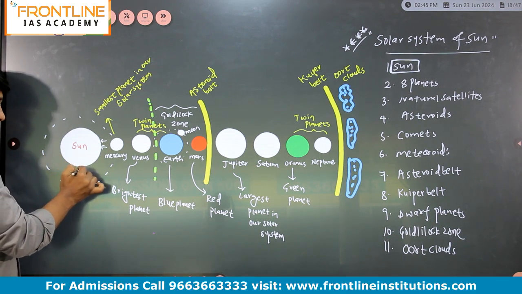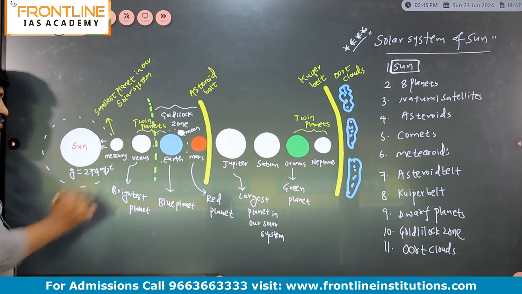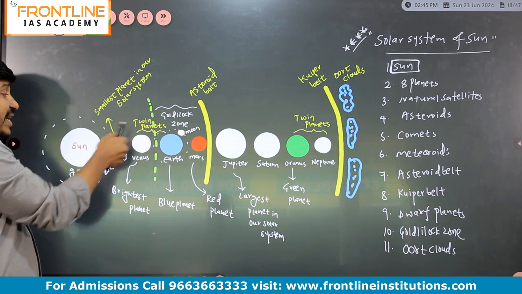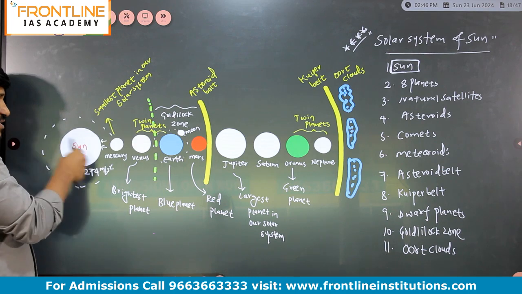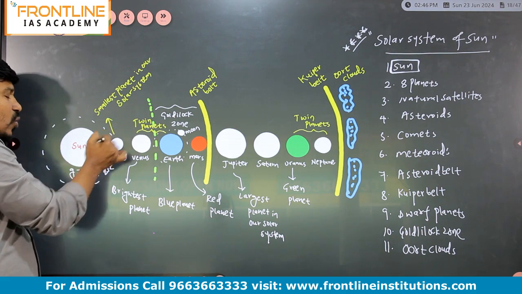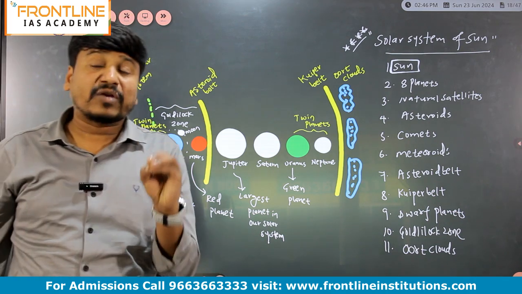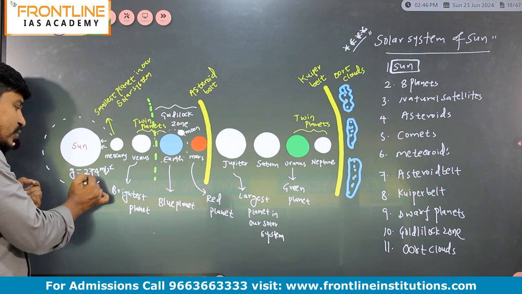I have already discussed that the Sun has gravity of 274 meter per second square. Because of this huge gravity, it attracts objects towards its center, and so there are no natural satellites for Mercury. If the question is asked why Mercury has no satellites, say so. Mercury is very close to the Sun, and the Sun has huge gravity.